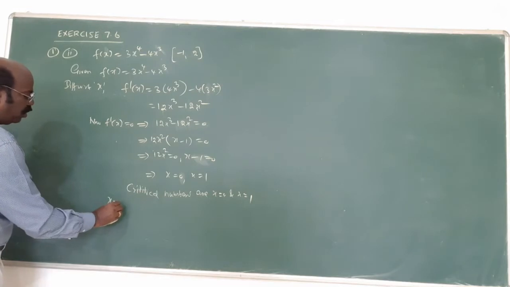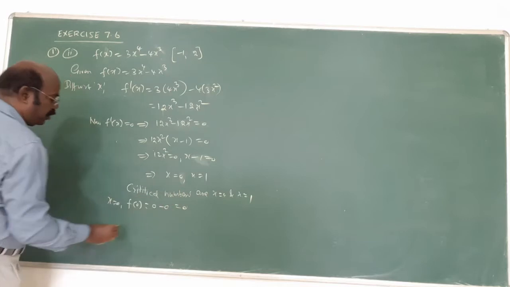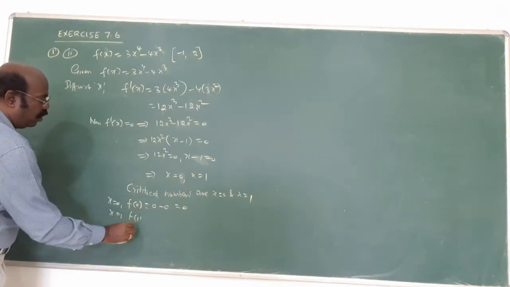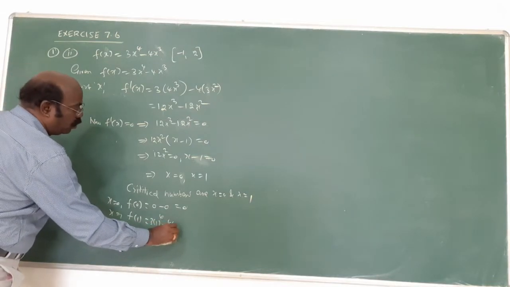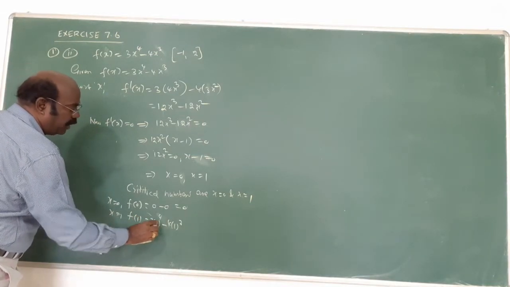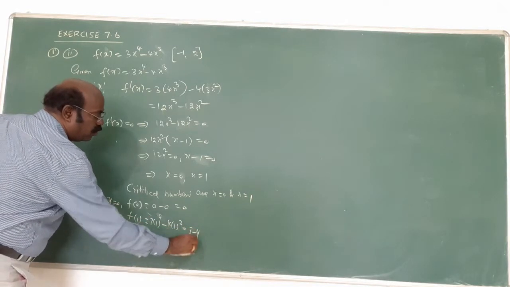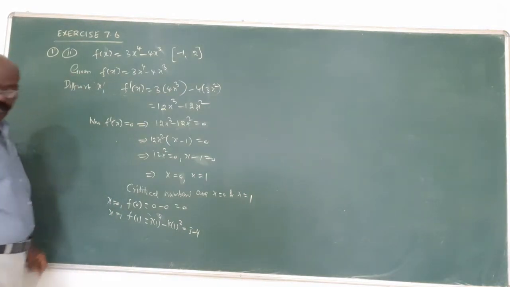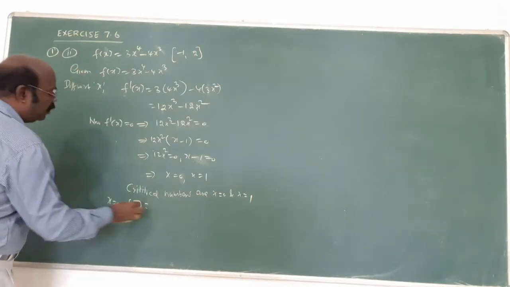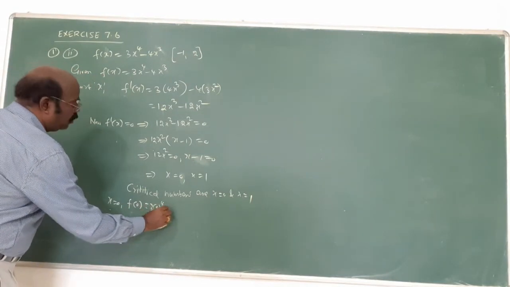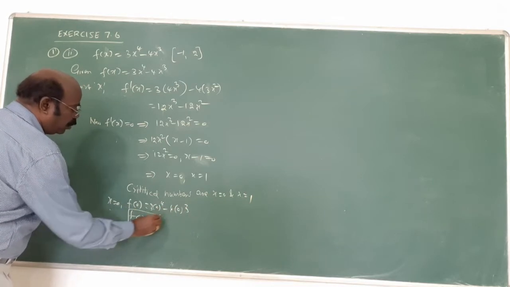When x is equal to 0, f of 0 is 3 into 0 minus 0, that is 0. When x equal to 1, f of 1 is equal to 3 into 1 power 4 minus 4 into 1 cube. Am I right? 3 minus 4, that is minus 1. Am I correct or not? Simplify 3 into 0 power 4 minus 4 into 0 power 3. It will be 0. This is the first answer, with the box.